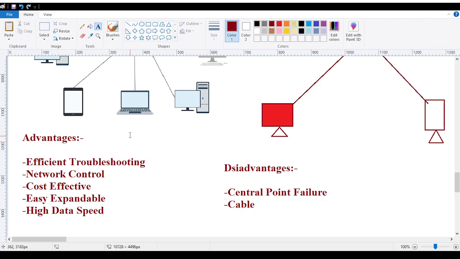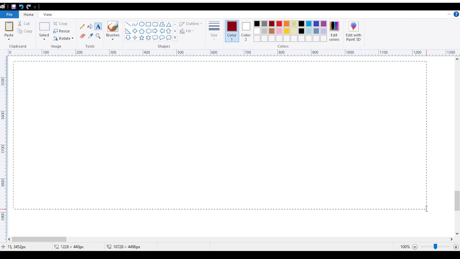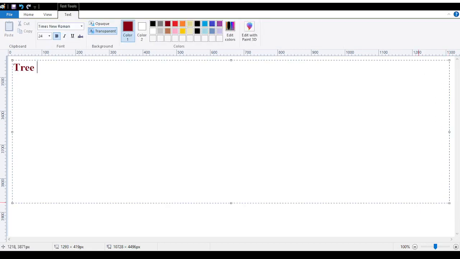Again, what is the next topology we have? The next topology we have is our tree topology. Now, what does this tree topology say? What do you mean by the tree topology? The name explains it: tree. We all know a tree, right? So let me write down its definition.